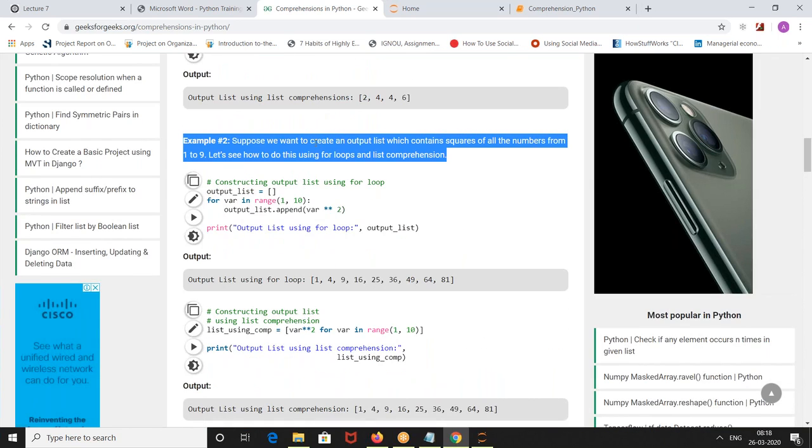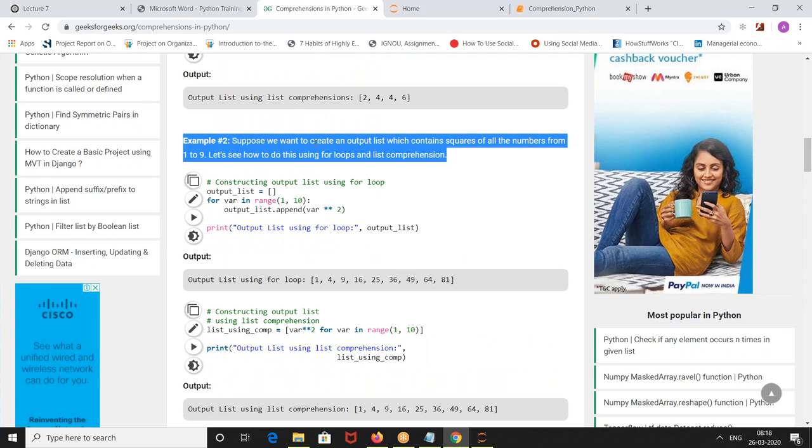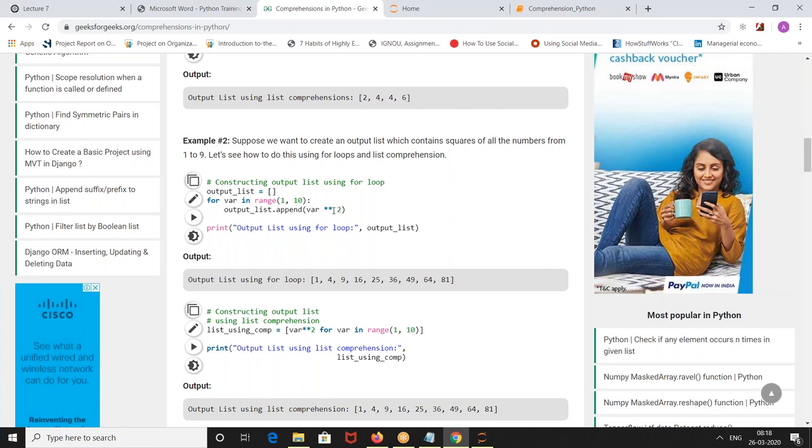Can someone read this? Suppose we want to create an output list which consists of squares of all the numbers from 1 to 9. Let's see how to do this using loop and list comprehension. Square of a number: output list is equal to blank, for var in range of 1 to 10.